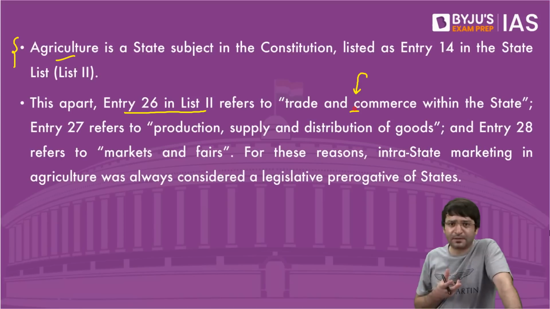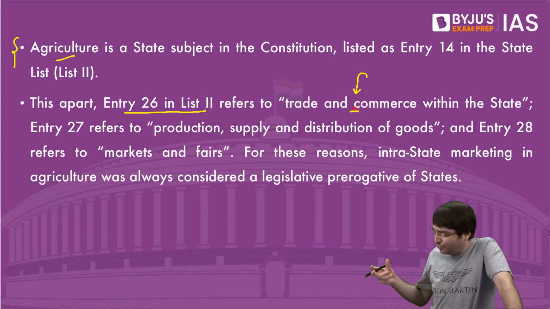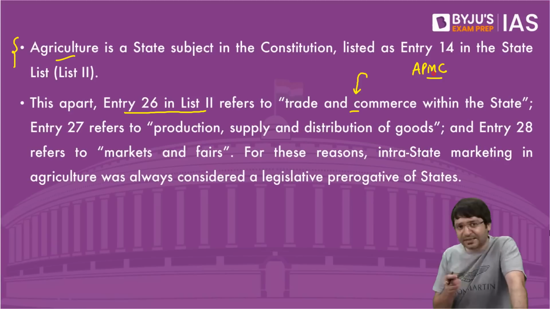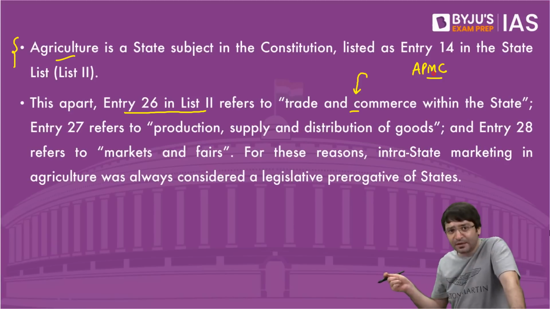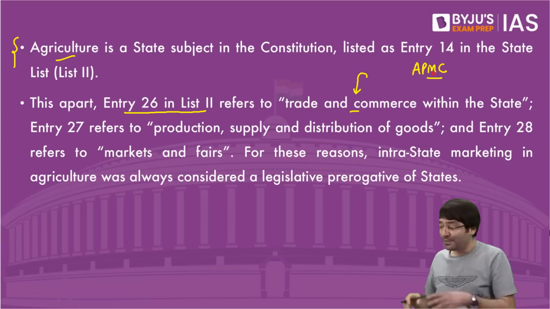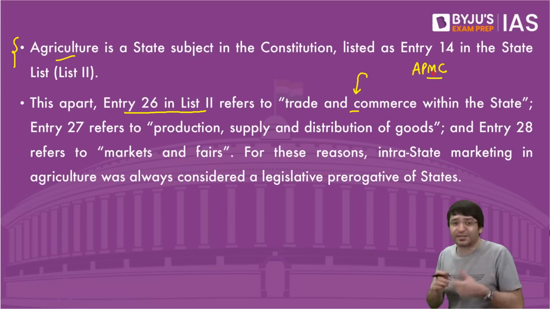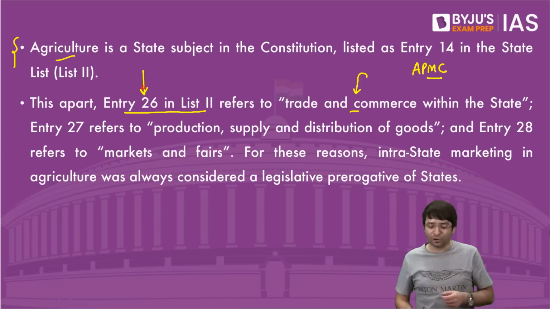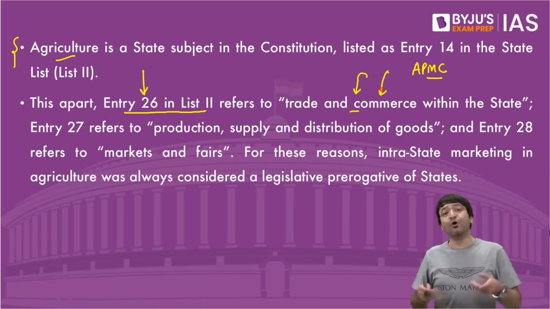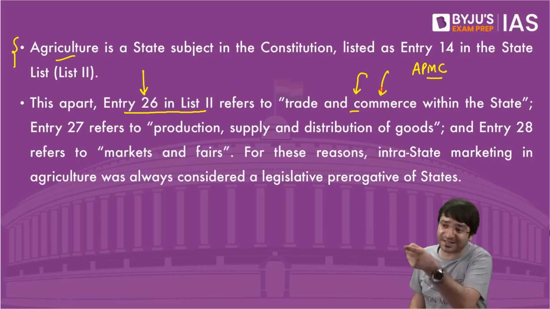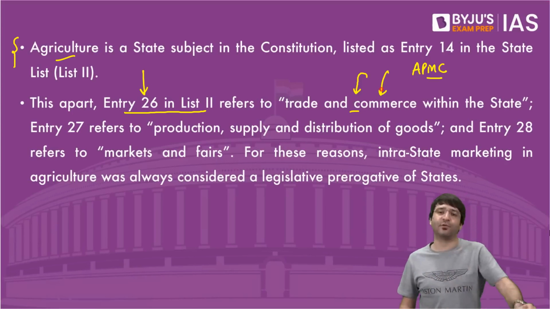I am a farmer. I can sell this produce in the nearest mandi, known as APMC, Agricultural Produce Market Committee. I can sell it in the nearest APMC mandi, or I can sell it in an APMC mandi anywhere else in the state. But my dear, this is the job of the state to decide, because item 26 in the state list talks about trade and commerce within the state. Who has the power to make a law on trade and commerce within the state? That power is with the state legislature. How can Parliament enact this law?